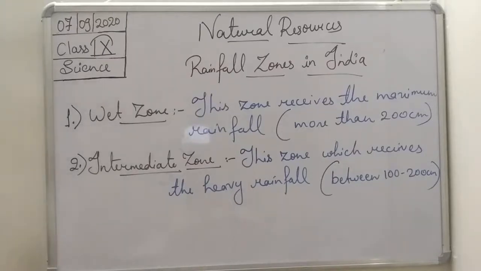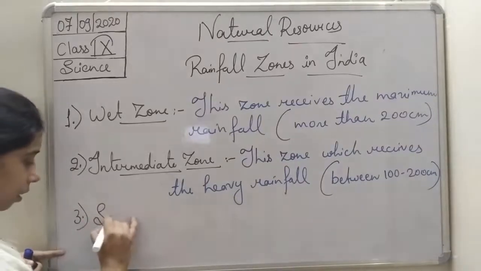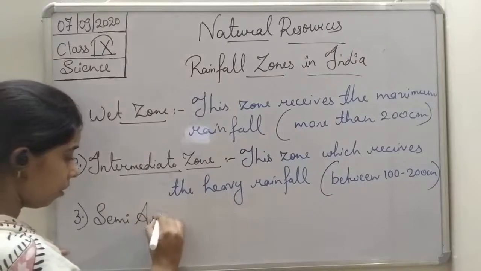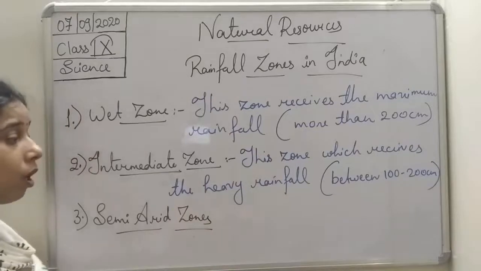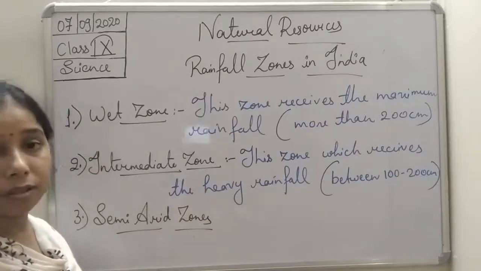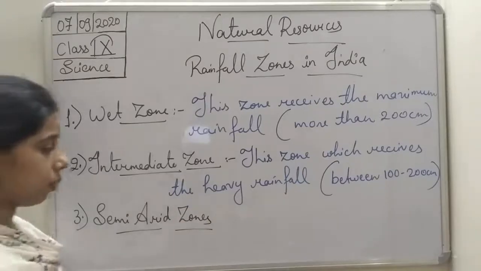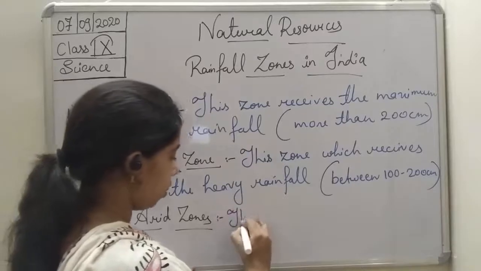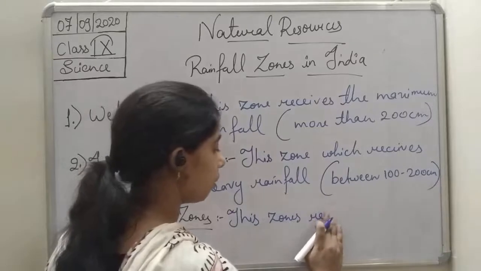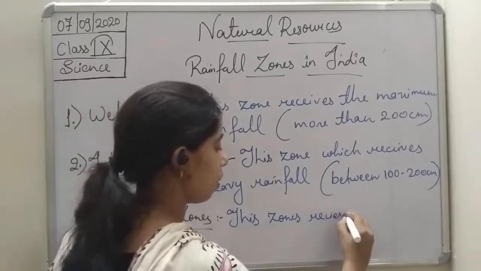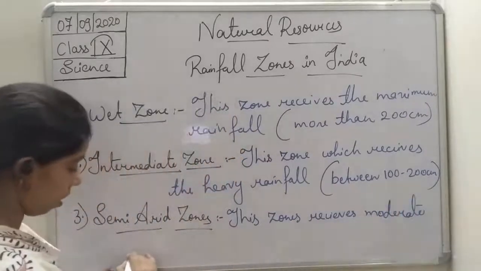Then the next one is semi-arid zone. Okay, so we can write it. Semi-arid zones. Semi-arid zone is the zone which receives the moderate rainfall. It is not heavy, not less, but it receives the moderate rainfall. So we can write it: this particular zone receives moderate rainfall.